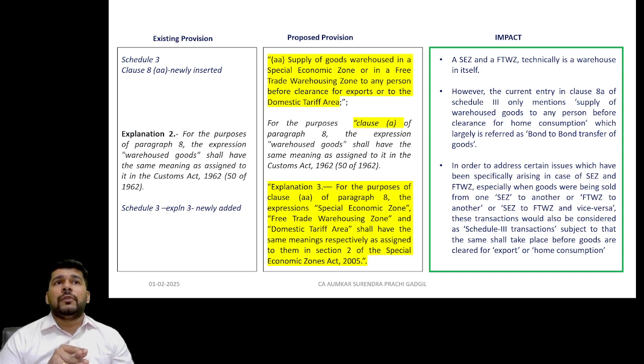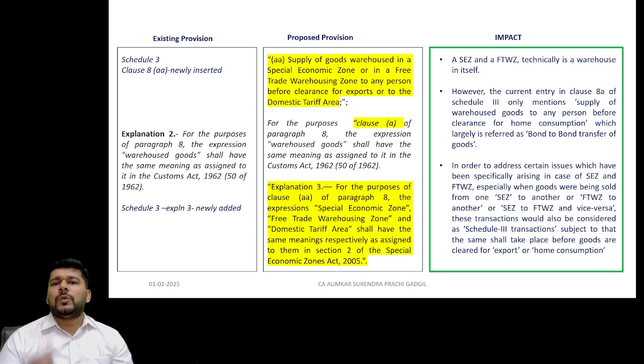What happens if an SEZ supplies goods to another SEZ? This was always being discussed, whether it is a B2B supply or whether it requires clearance. When goods are sent by an SEZ for export, a bill of export or a shipping bill is prepared and the goods are considered exported. If an SEZ sends them to a DTA, then a clearance mechanism for home consumption is required, and a bill of entry is required to be filed.